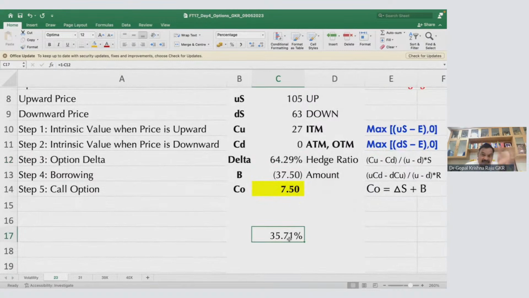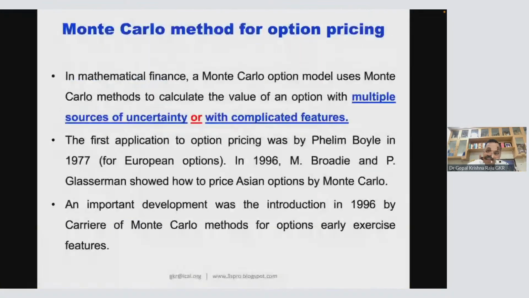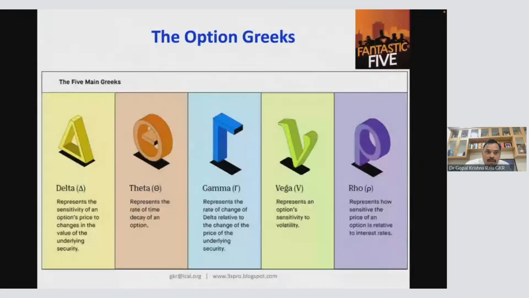It will be 35.71. Okay. That can be one more question I'm asking. I'm just giving you the hint to all of you. Okay. But now, please look at this.